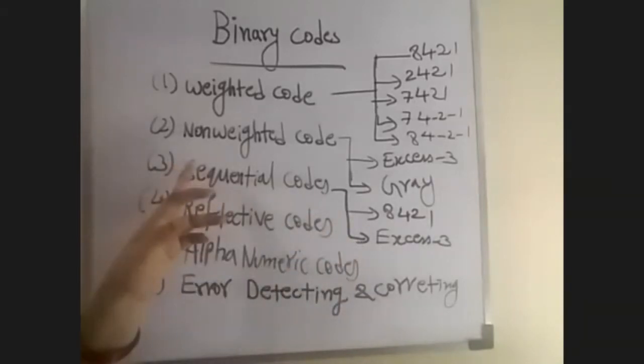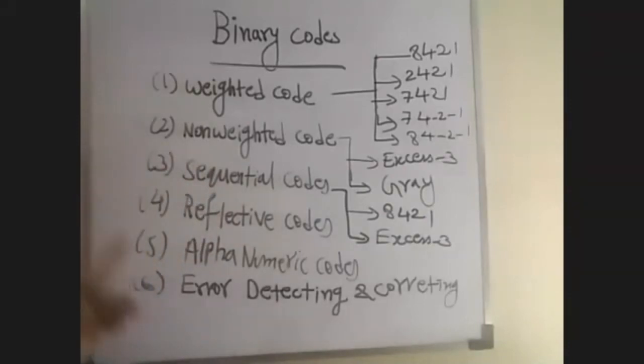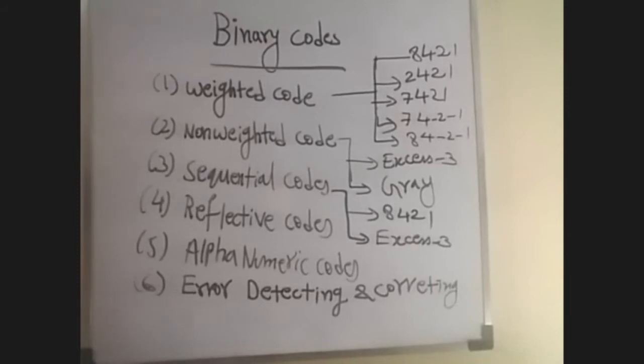What is a sequential code? Each succeeding code is one binary number greater than its preceding code. Then it is called a sequential code. And the next one is reflective code. Gray code is a reflective code. I will explain that in gray code.